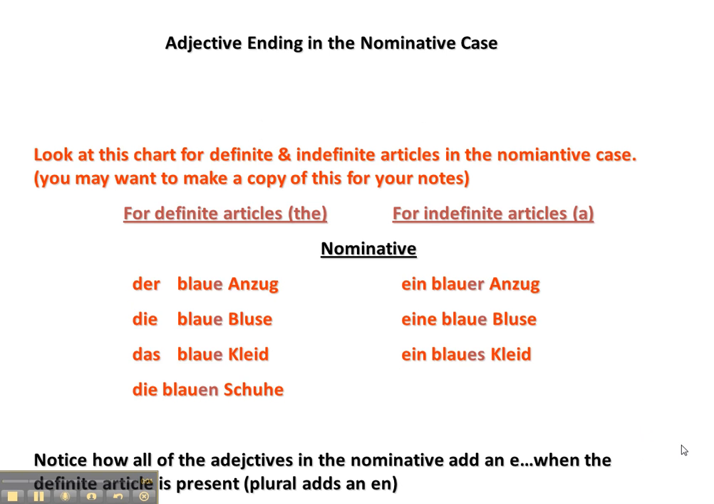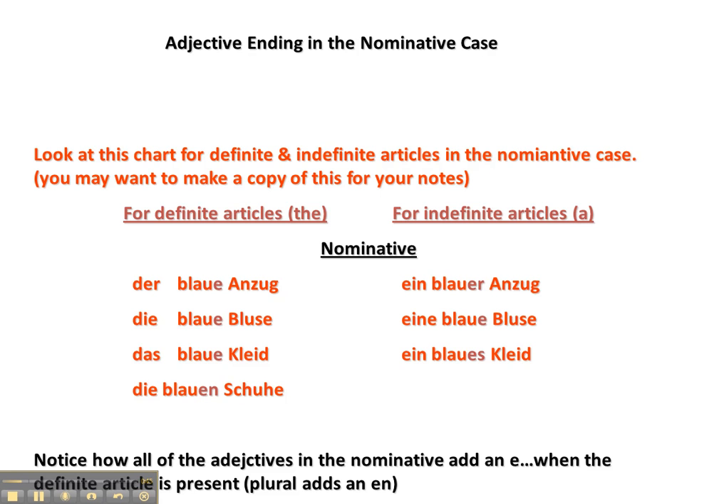Adjective endings in the nominative case. Look at this chart for definite and indefinite articles in the nominative case. You may want to copy this down in your notes. In the nominative for definite articles, if we were adding the adjective blau, for example, blue, if it is nominative case, then the adjective will end in an E except for the plural. For example, der blaue Anzug, die blaue Bluse, das blaue Kleid, die blauen Schuhe.